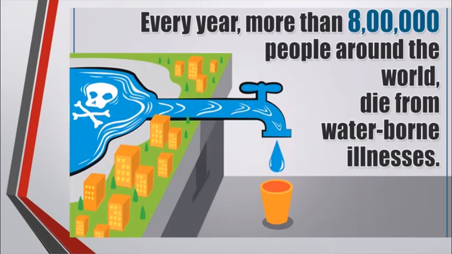Now, the effect of water pollution can be on human beings also and can be on the ecosystem also. On human beings, many outbreaks of waterborne disease can take place, and human beings can be affected because of the water pollution.